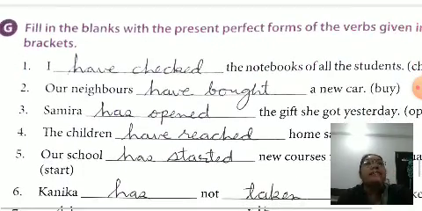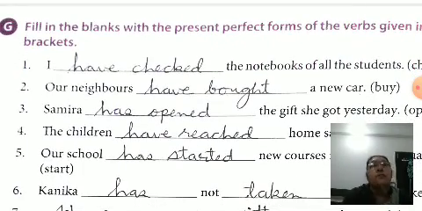Okay, as per that, present perfect forms of the verbs. I have checked the notebooks of all the students. Our neighbors have bought. Samira has opened. In the present perfect tense, we use has or have plus the past participle form of the verb. I have checked. Our neighbors have bought. Samira has opened. The children have reached.